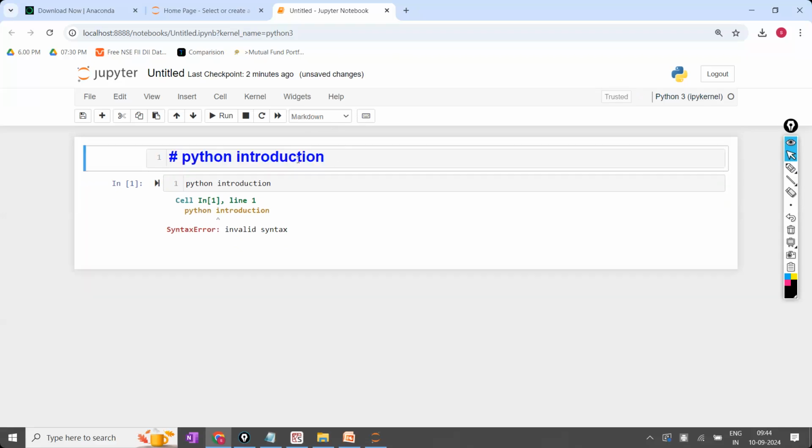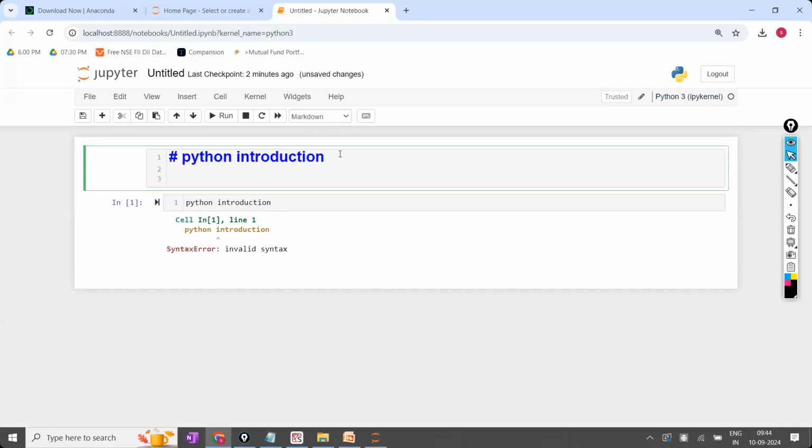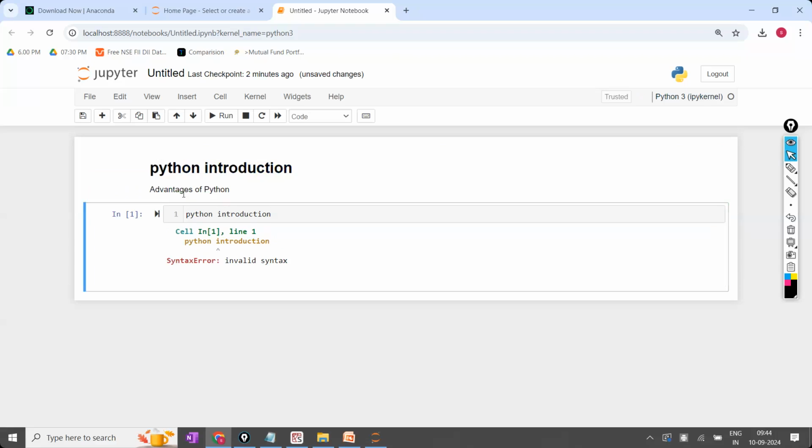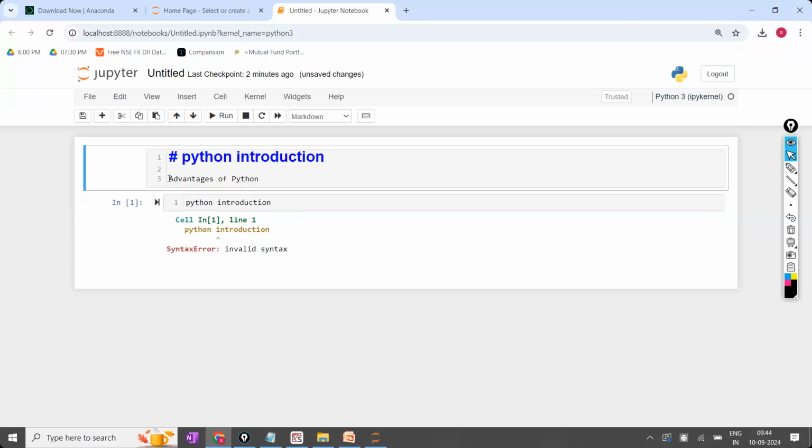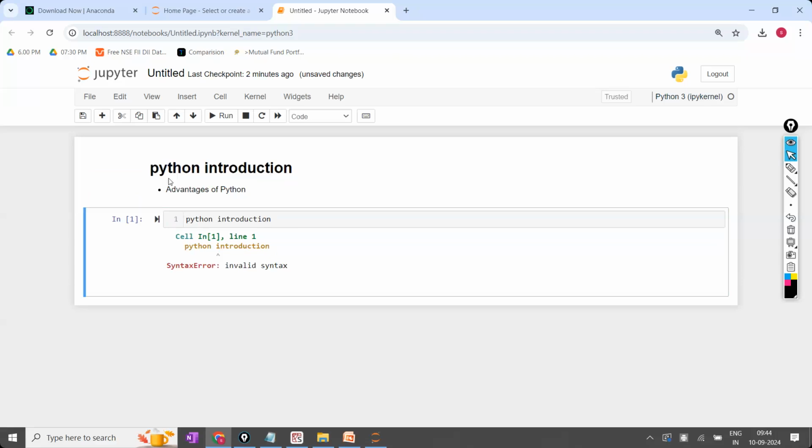Now under Python introduction, the first one I'm going to write is advantages of Python. Like this I'm going to write one by one. Sir, I want bullet points. If you want bullet points, hyphen space, then you'll get the bullet point.